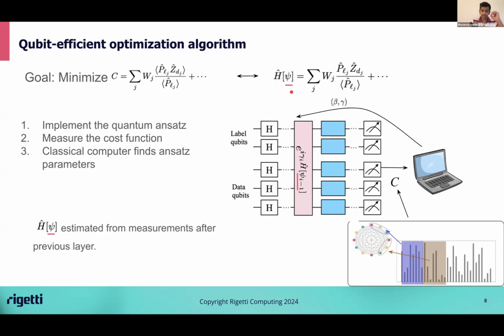Now, a key difference here is that because of the qubit efficient encoding, the problem Hamiltonian depends on the state, depends on the wave function xi. In practice, what this means for the ansatz is that in any given layer, the problem Hamiltonian in that layer has to be estimated by projectively measuring the wave function in the previous layer. So this completes our algorithm. We implement this quantum ansatz, measure the cost, and the classical computer finds the parameters in the ansatz such that the cost is minimized.